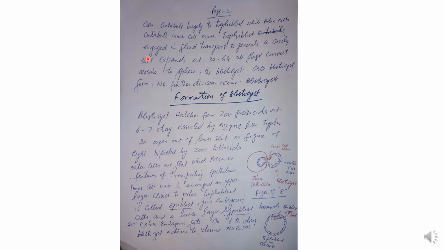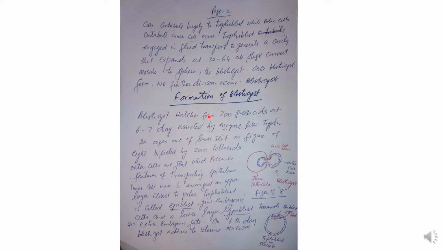Trophoblasts engage in fluid transport, as I told you, acting as a permeable membrane. Fluid transport generates a cavity that expands at the 32 to 64 cell stage and converts the morula to a sphere, a rounded ball-like structure. Once it is a sphere, the name blastocyst is given. That is, the blastocyst cavity is created. Once the blastocyst forms, no further division of the cells occurs.